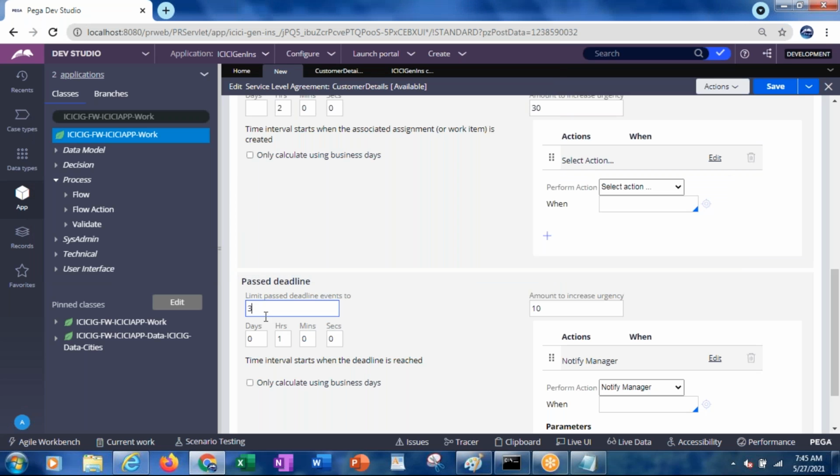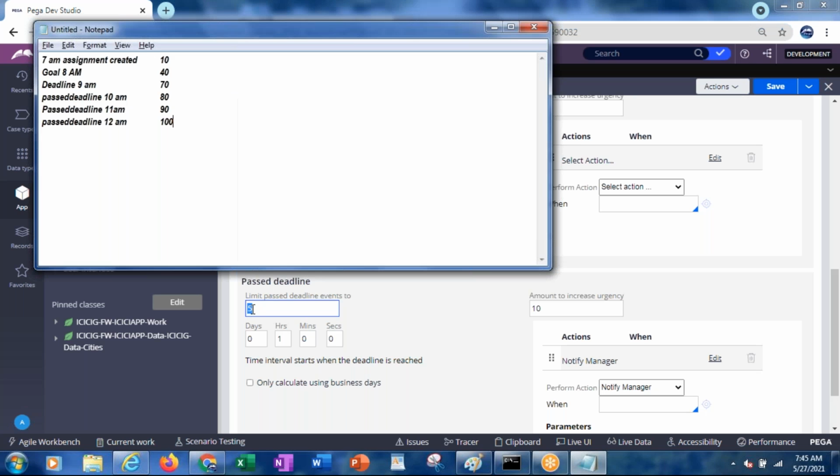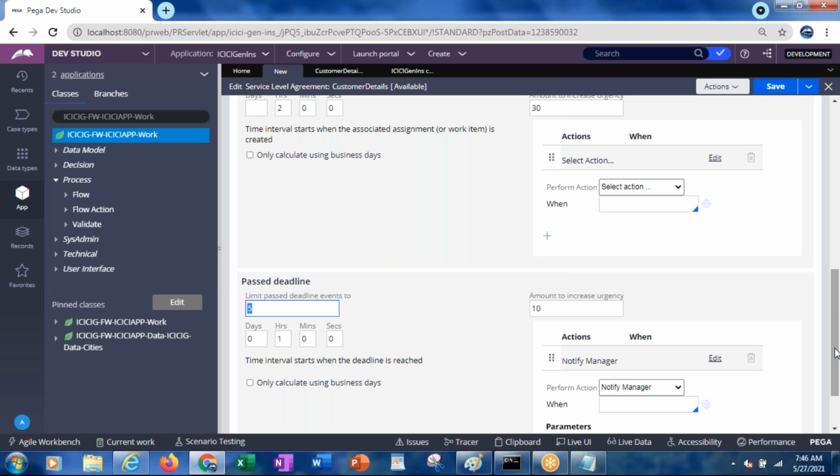But in case, instead of giving 3 times, if you give 5 times to be repeated, then what will happen? Past the deadline at 1 p.m., it will be notified to the manager again. And what will be the urgency? 100 only, because it has already reached 100. And past the deadline at 2 p.m., again it will notify the manager, but with the urgency 100 only. So likewise we can do this.